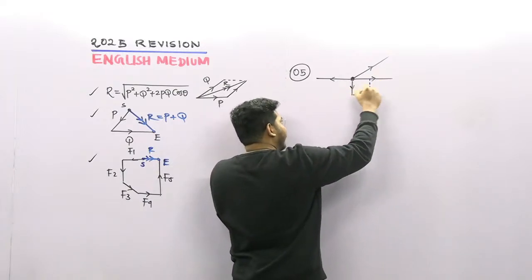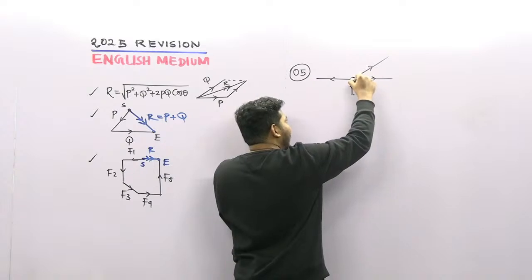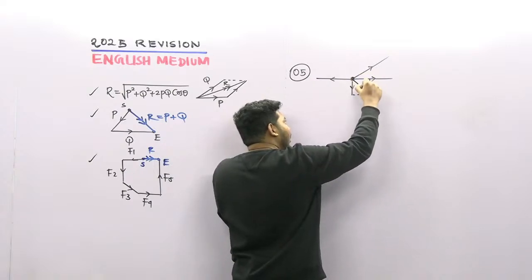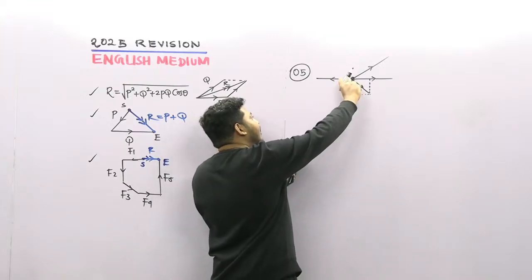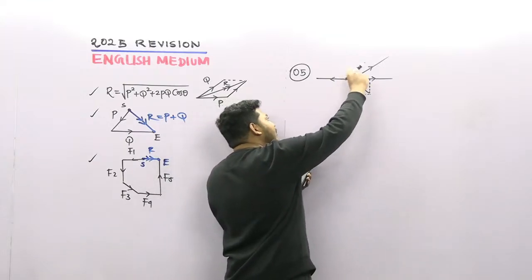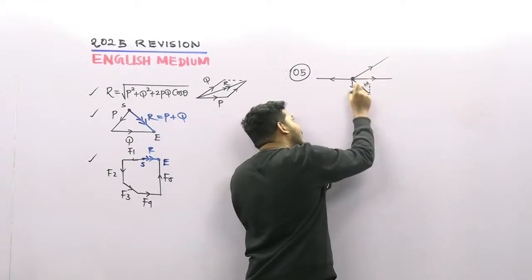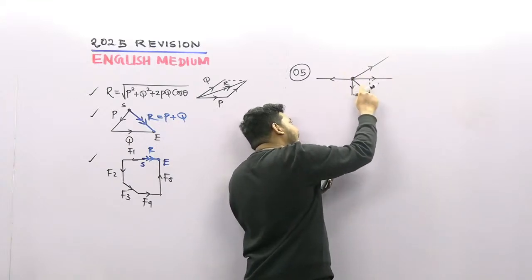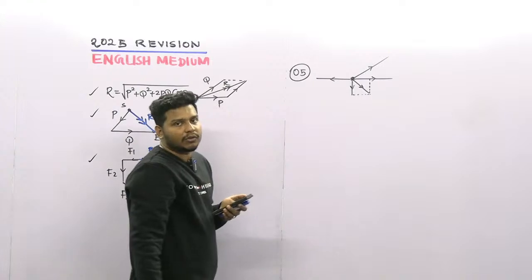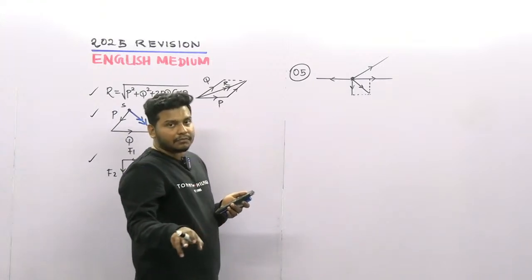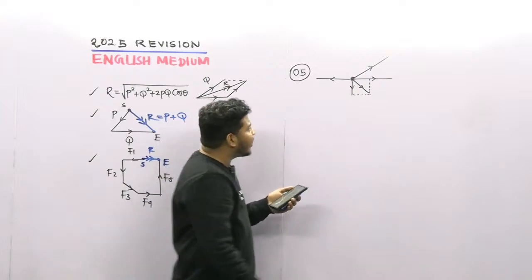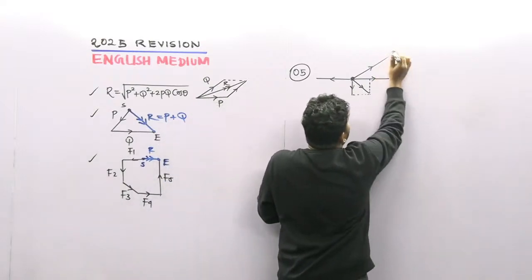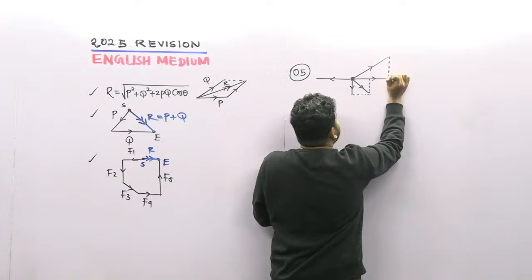If we take this as a box, you want to draw another force in this box. We already have one force here, one is here, and there is a box now. You want to draw a force diagonally, that's all. So what we are going to do here is get the resultant of these forces.